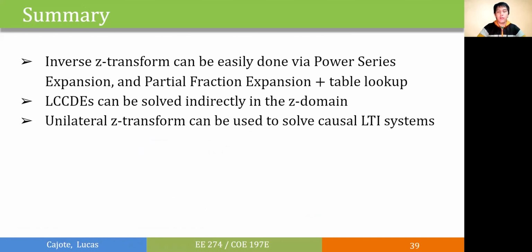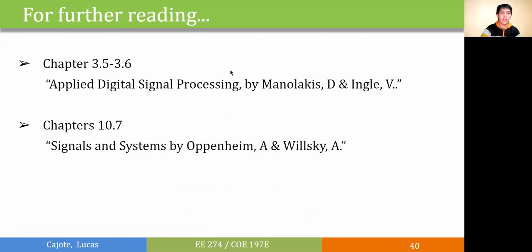In summary, we've discussed two methods to solve for the inverse z transform, which are the power series expansion and the partial fraction expansion with table lookup. And we've also discussed the unilateral z transform and how we can use it to solve the system responses in our causal LTI systems. For further reading, I'd recommend these following chapters in our references.